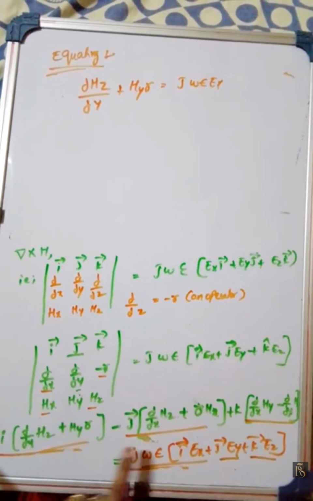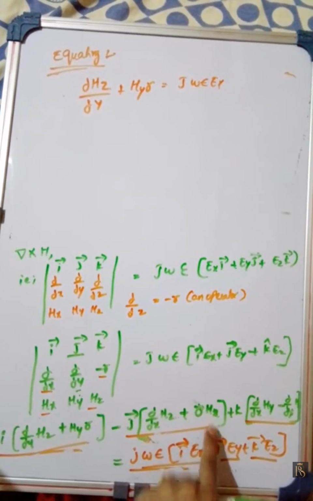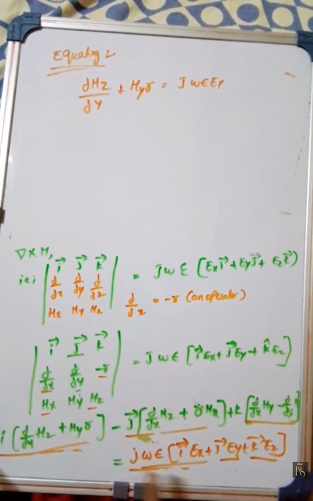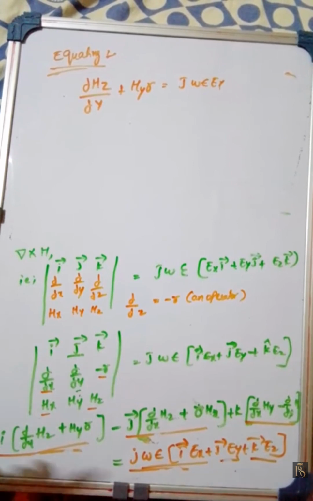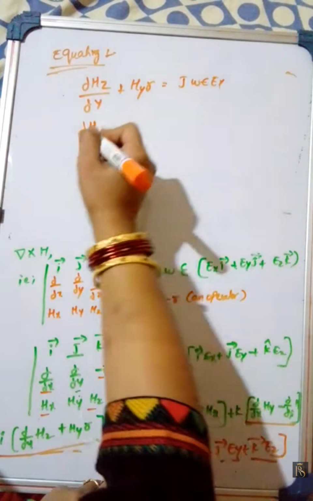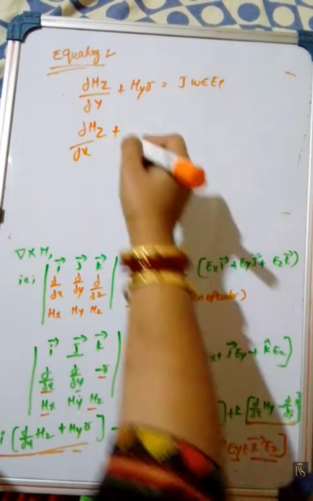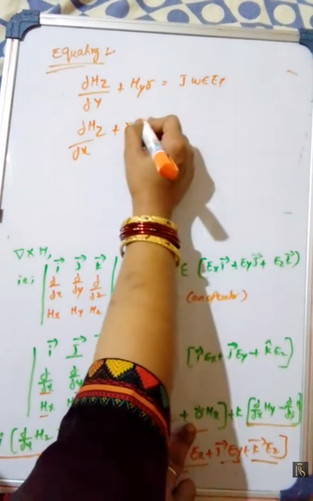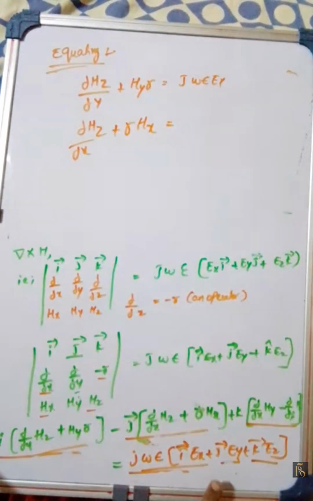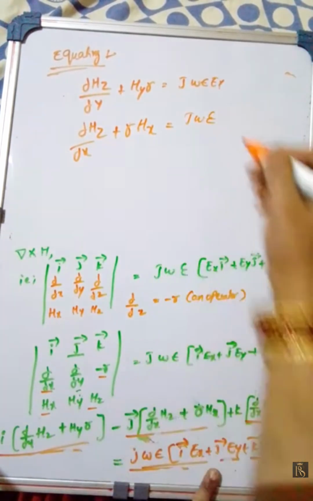Next one, dou by dou x of Hz plus r Hx is equal to j omega epsilon Ey.